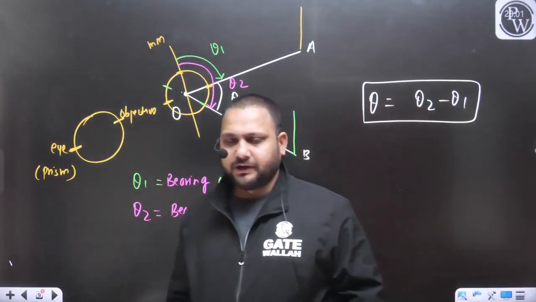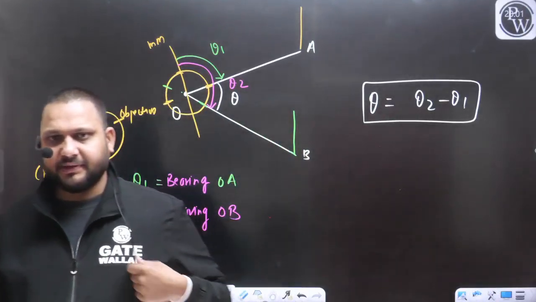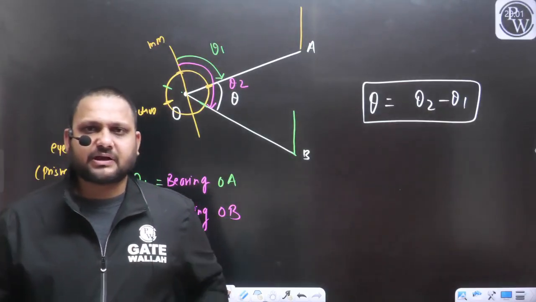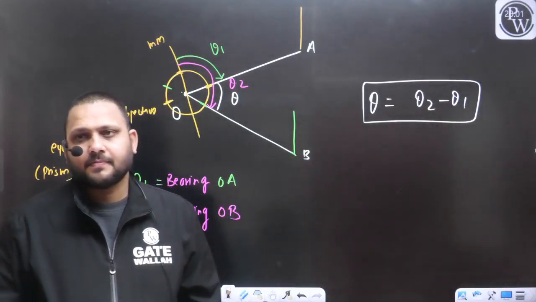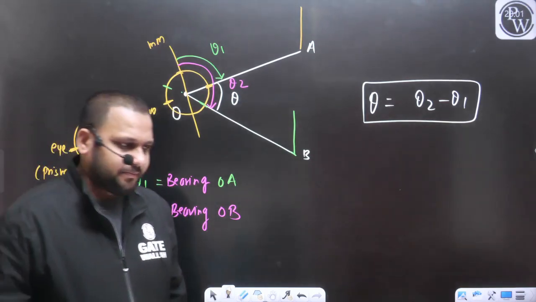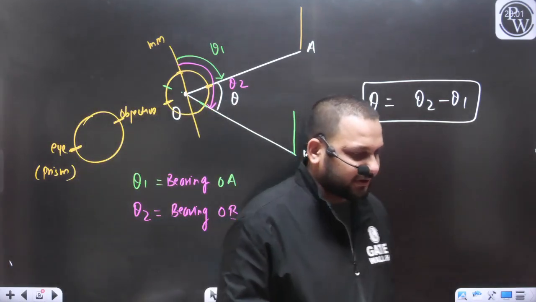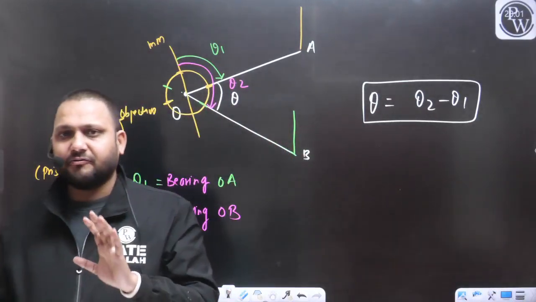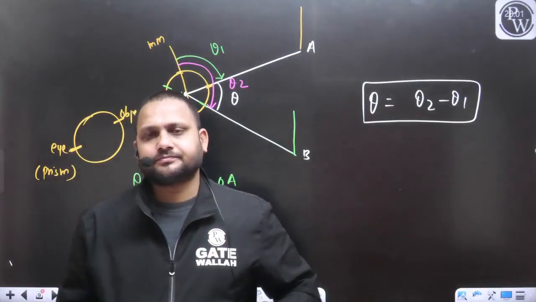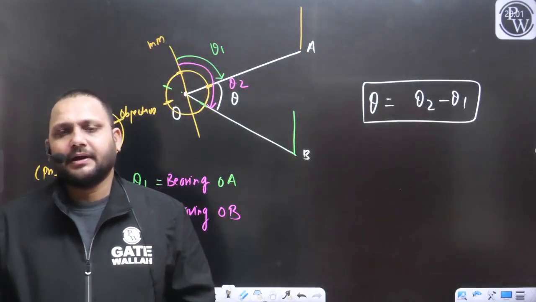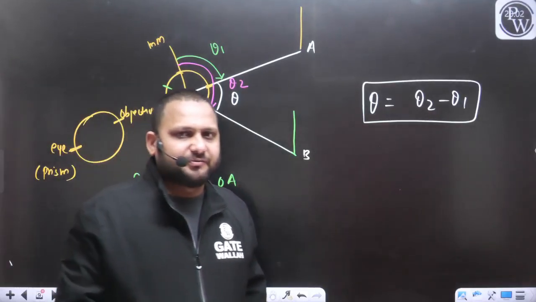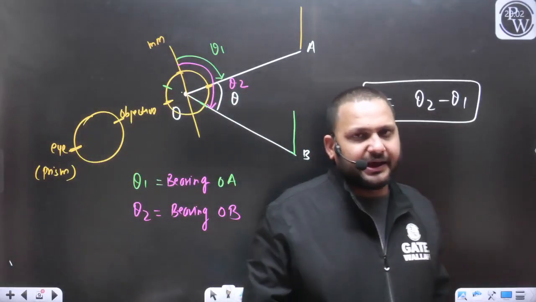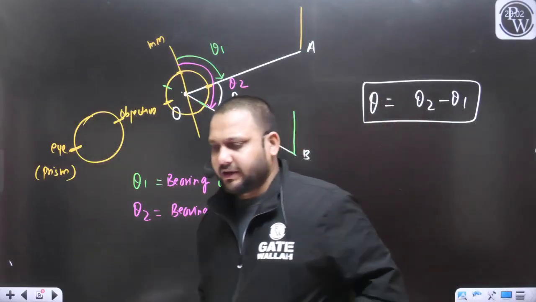I hope this point is clear, how we can measure the angle with the help of the compass. In actual, with the help of the compass we can measure the bearing, but with the help of the bearing we can calculate any desired angle.